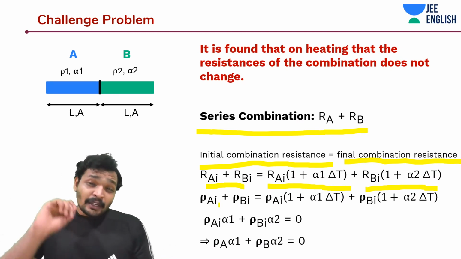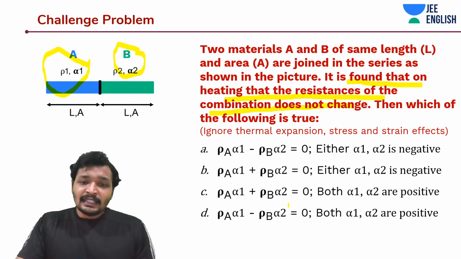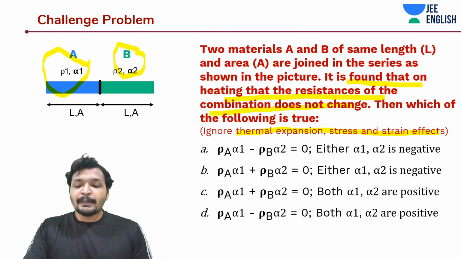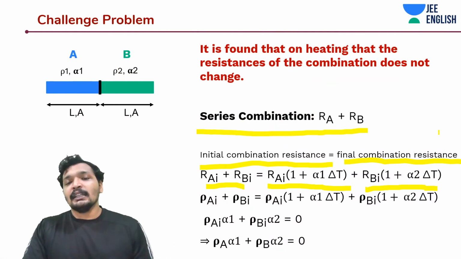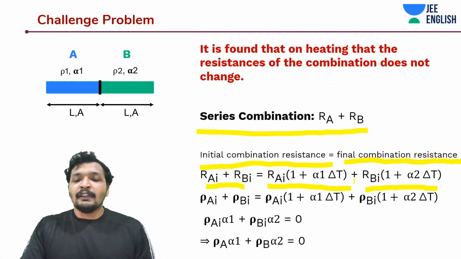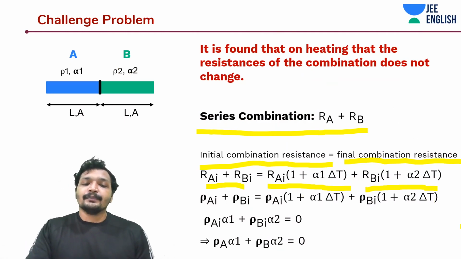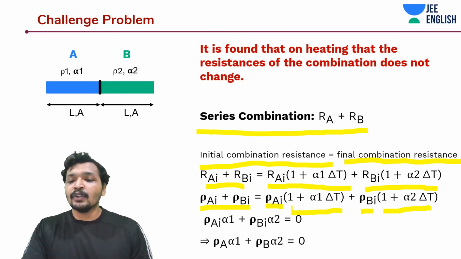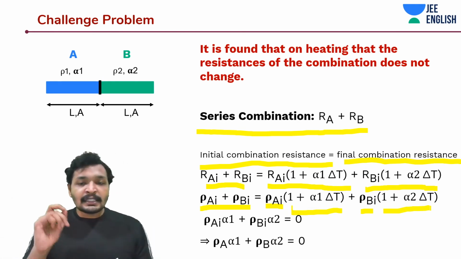Now I'm ignoring stress, strain, and thermal expansion effects. That means I can write the expression in the form of rho as well. Rho Ai plus rho Bi is equal to rho Ai into 1 plus alpha 1 into delta T plus rho Bi into 1 plus alpha 2 into delta T. Guys, did you understand this?